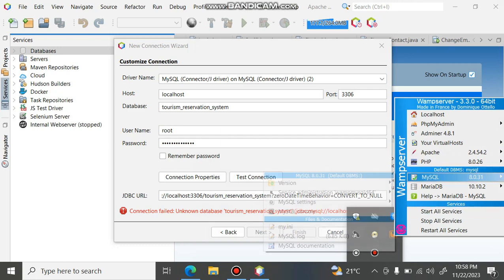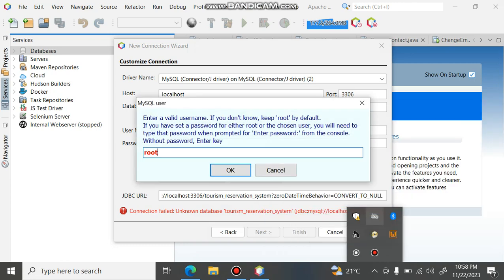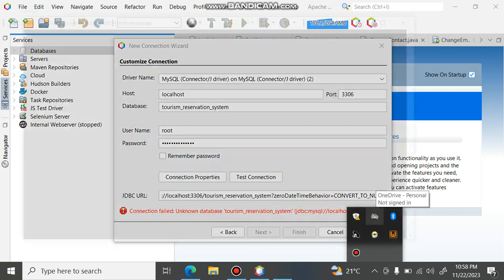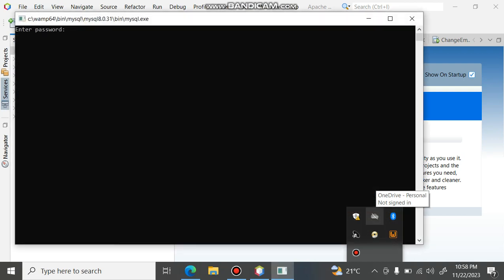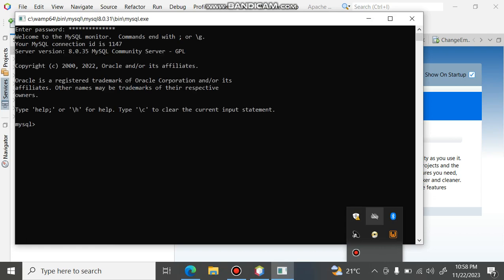We open MySQL, then say root, enter my password. So show databases.